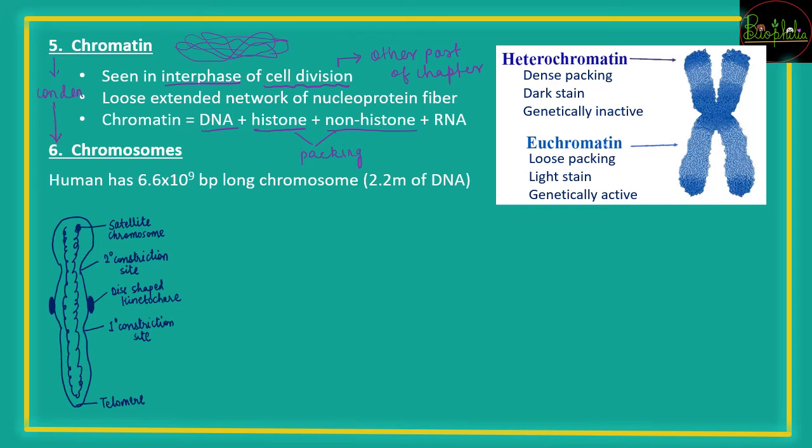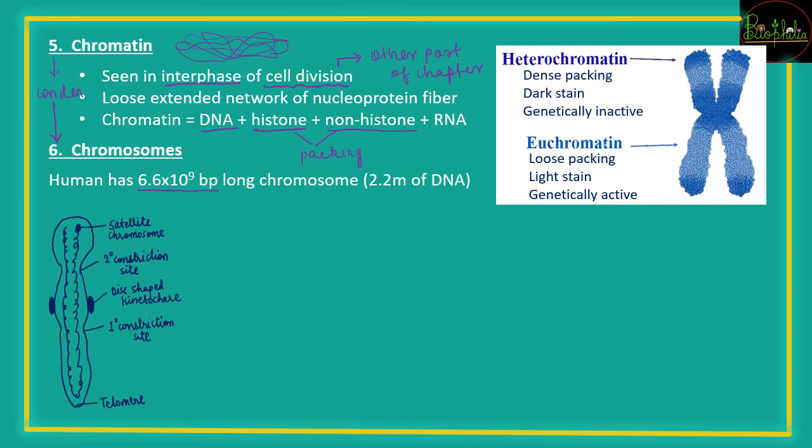If you consider the case of a human cell, the human nucleus is going to form the chromosomes, and these chromosomes have about 6.6 into 10 raised to 9 base pairs, that is about 2.2 meters of DNA. So you can imagine, in such a small cell that you see under the microscope, 2.2 meters of DNA is going to get condensed and stay in the nucleus. Not even the entire cell is available for this DNA, but just a small part of it, that is the nucleus.